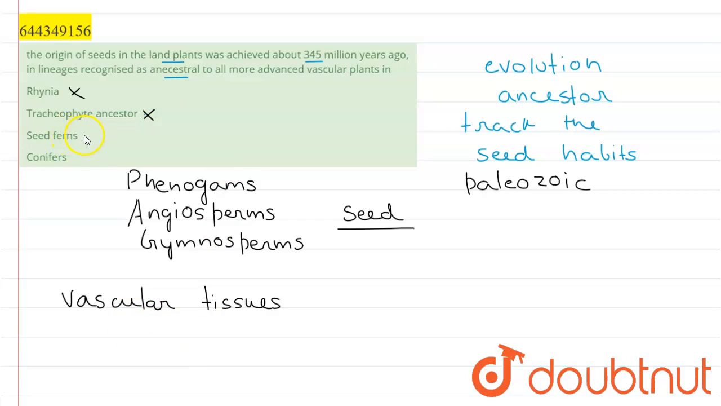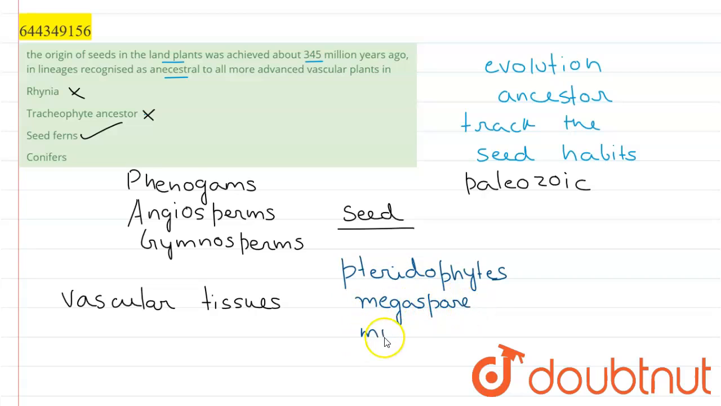The right option for this question is the seed ferns. Why? Because seed ferns are a group of plants known as pteridophyta. These pteridophytes are not placed under the phanerogams or the flowering plants because they reproduce by spores. But this reproduction by spores is very similar to the sexual reproduction in these plants. So they have a female spore which is known as the megaspore, and a male spore which is known as the microspore, and then they fuse to form a male gametophyte and a female gametophyte.